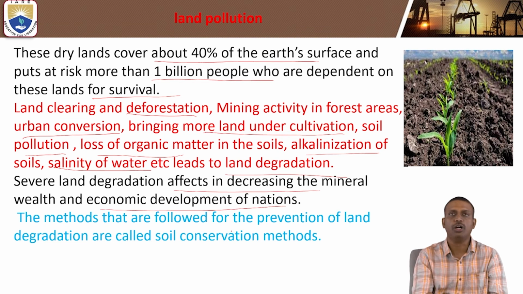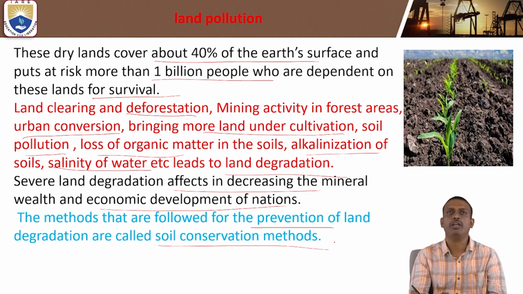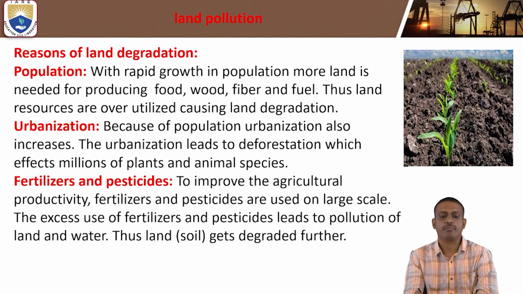The methods followed for the prevention of land degradation are called soil conservation methods. Because of land degradation, dry lands cover about 40% of Earth's surface and put 1 billion people at risk, as they are dependent on the land for survival.